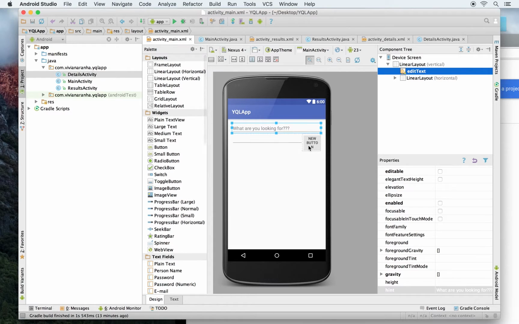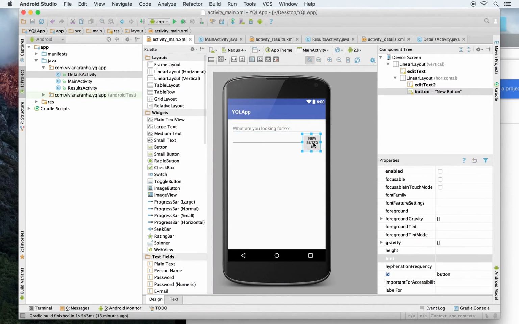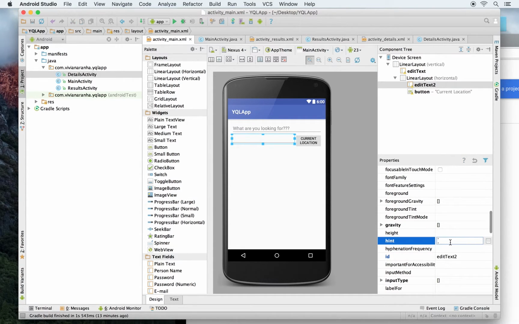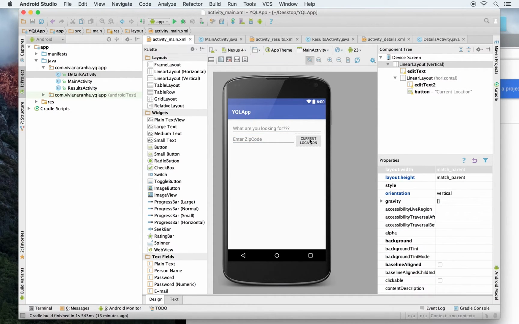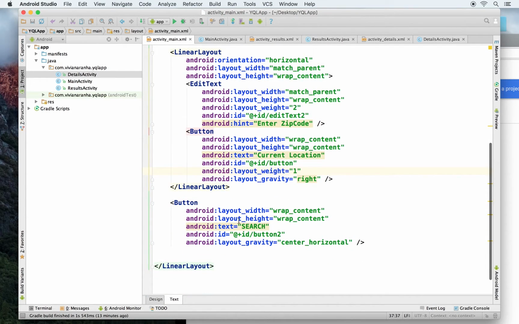So display something like this, and inside here I'm going to say current location. If the user wants to enter the zip code by hand, I'll ask them to enter the zip code, or they can use current location for displaying their information. Next I'll add the search button, so that takes care of the entire